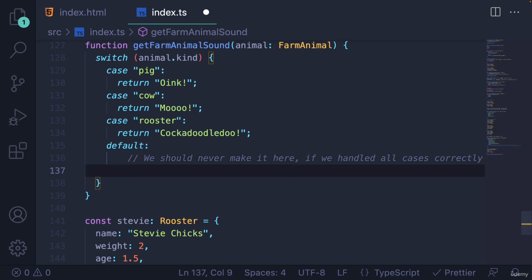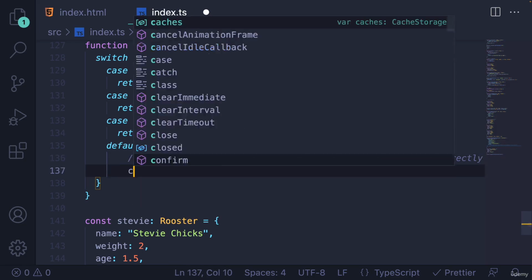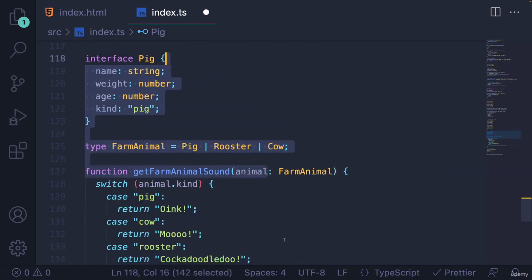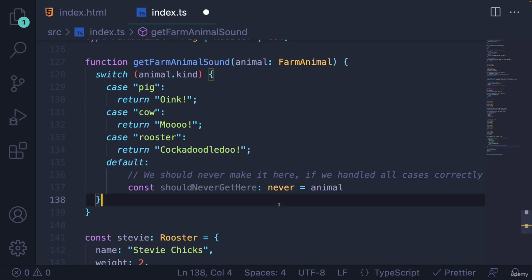So one common pattern for this, you could use an assertion, but you could just make a variable. We'll call this const shouldNeverGetHere. We'll change this name in a moment. And we're going to say it's of type never, and then we'll set it equal to whatever our animal is. Remember the never type, we talked about it very early on.